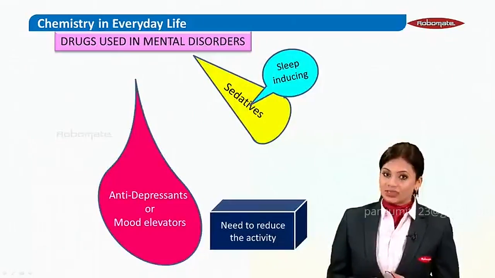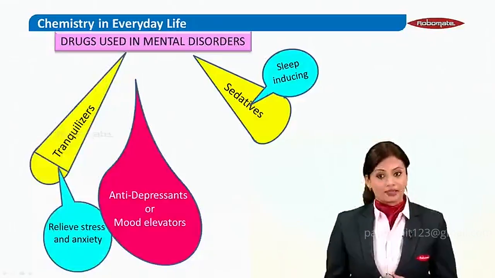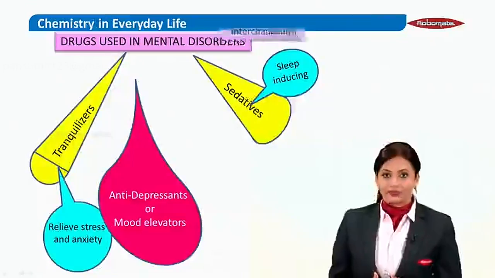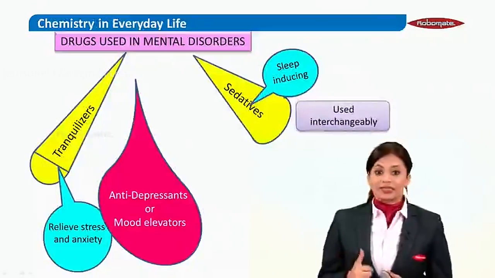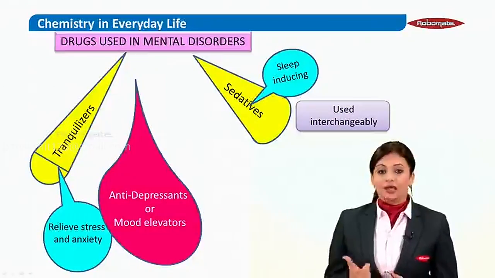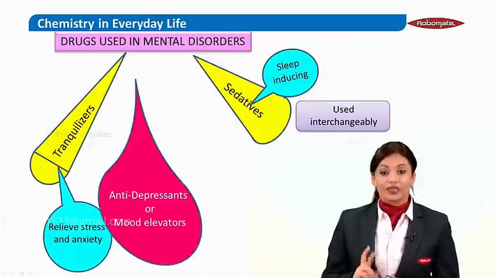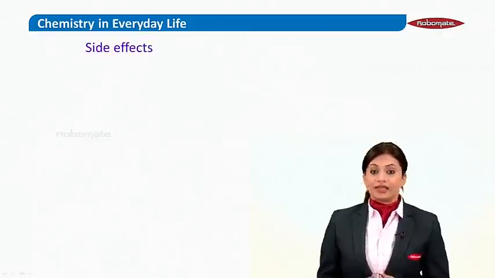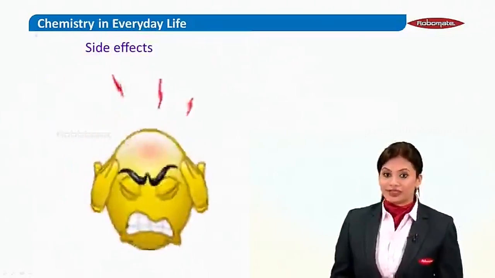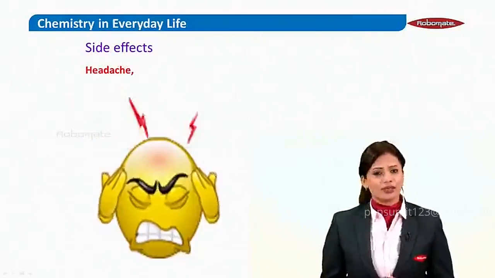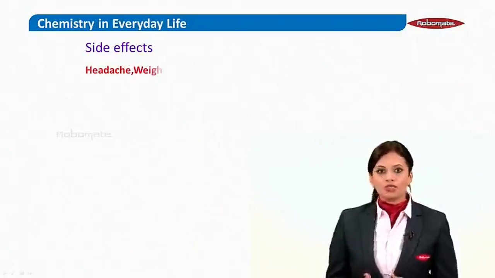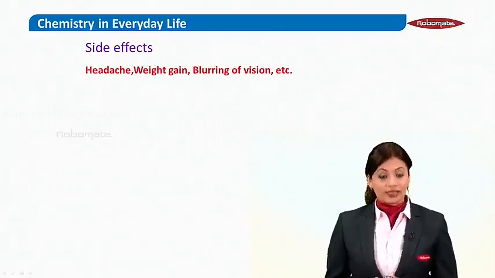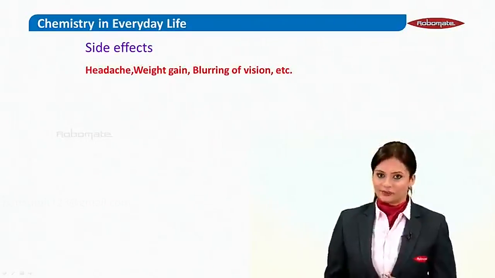Sedatives will induce sleep, or we use tranquilizers, and tranquilizers relieve stress and anxiety. Now, sedatives and tranquilizers are used interchangeably. They are not used together at once. Now children, let us see some side effects of these. The commonest side effect is headache. Also, the person can suffer from weight gain, and also from blurring of vision.